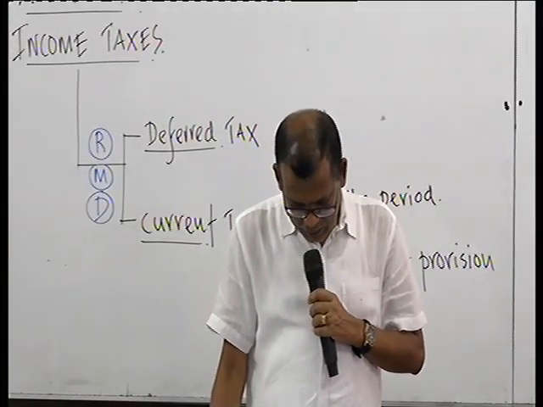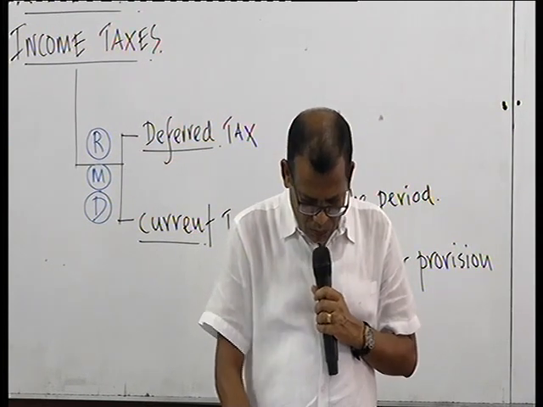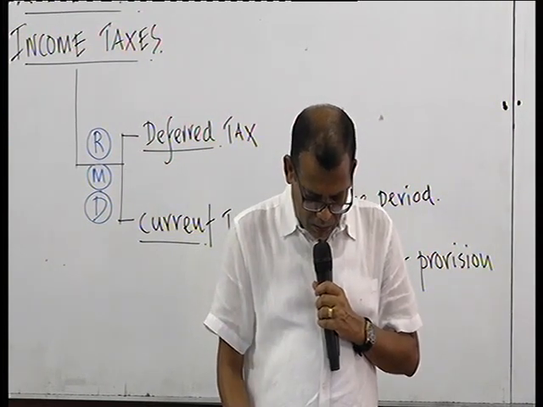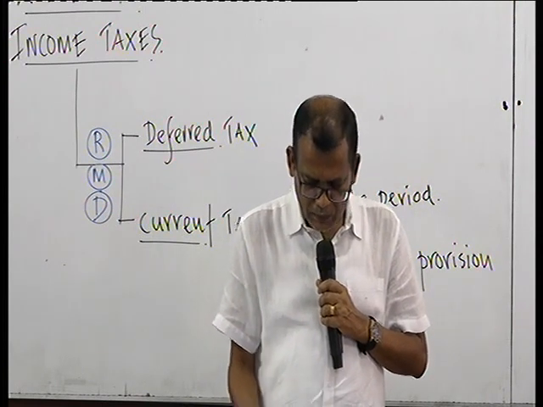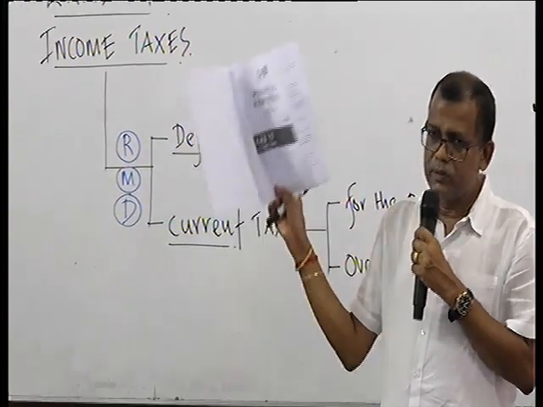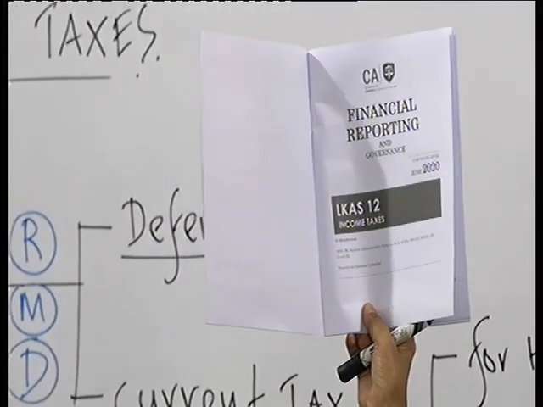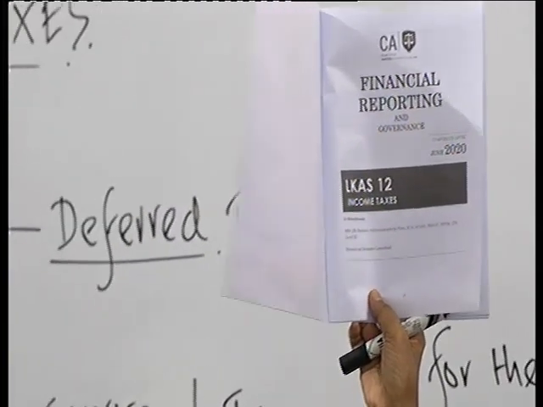So now if you look at the recognition of current tax, which is on page number 2, I am talking about income tax, case number 12, which I issued prior to this COVID-19.